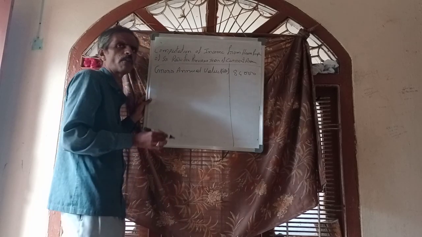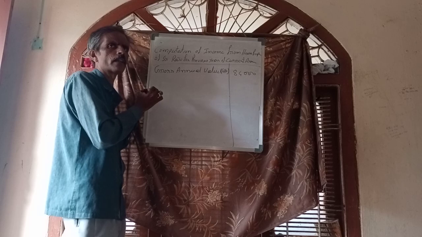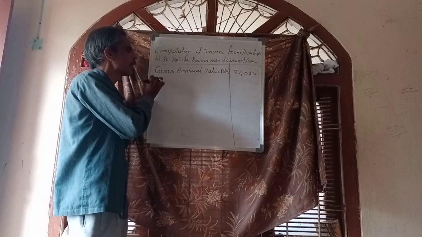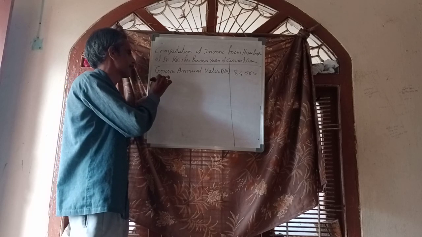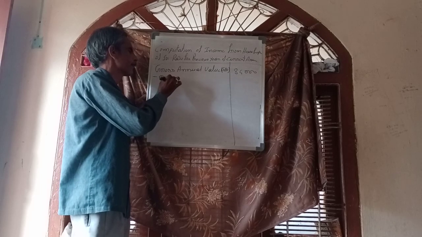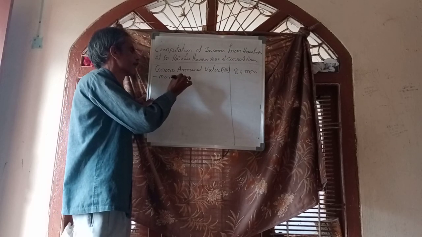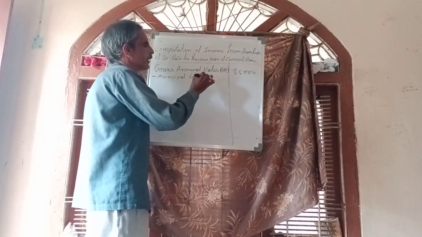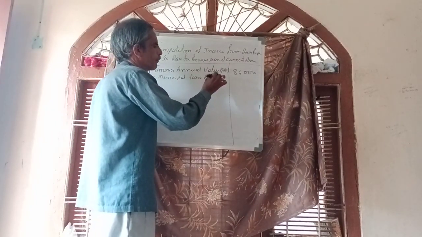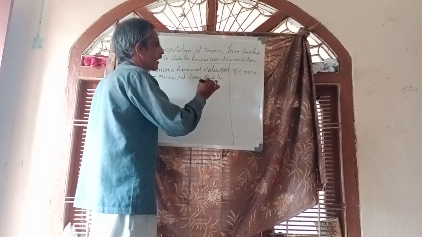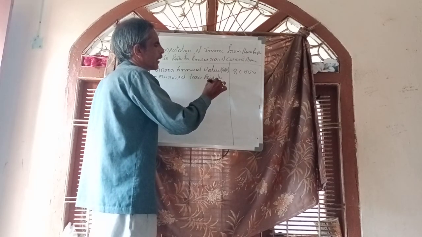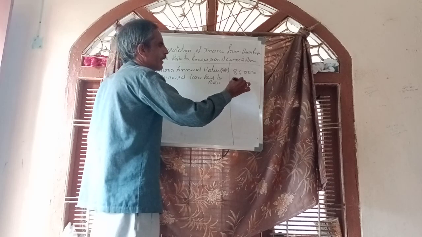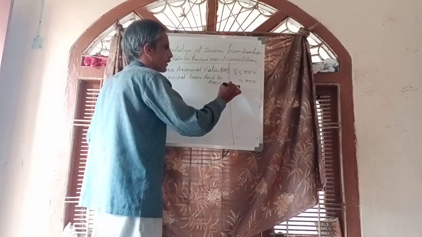What is the next step of the pro forma? Municipal taxes paid by the assessee, Raju here. Raju, how much municipal taxes paid? Given in the problem, only 4,000.